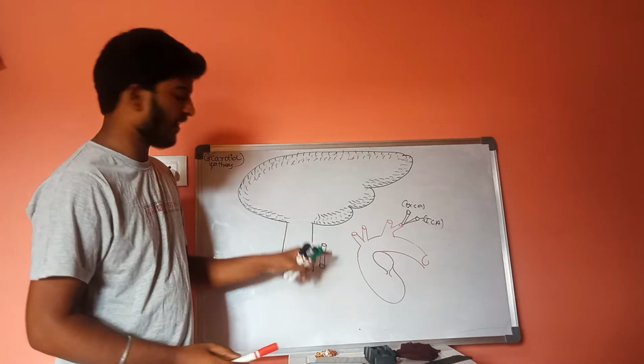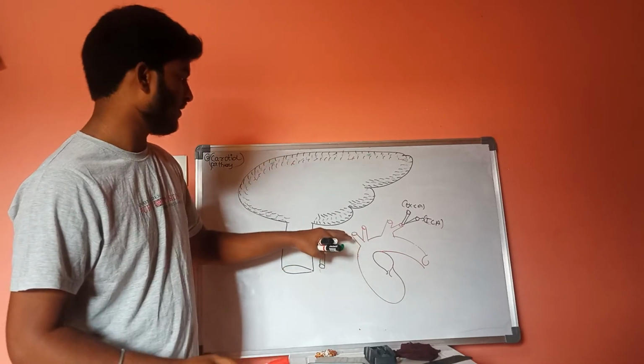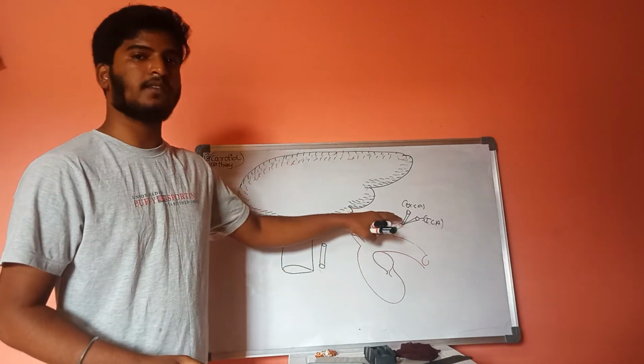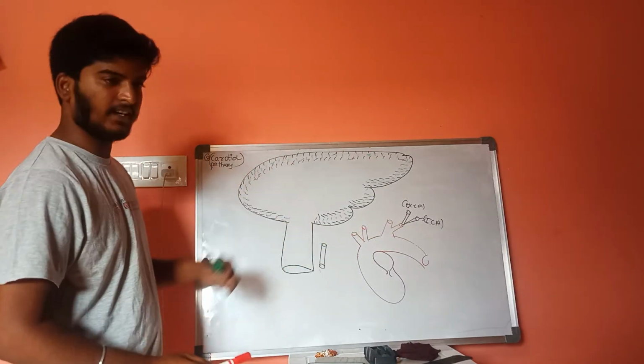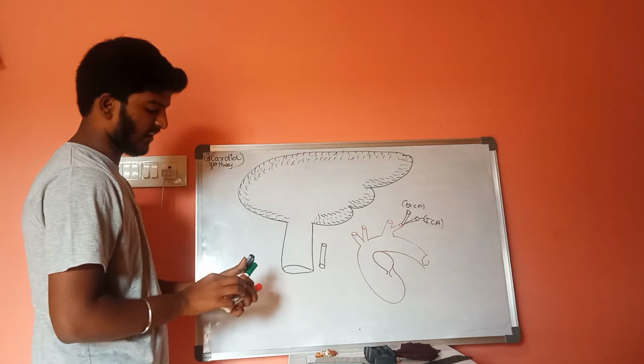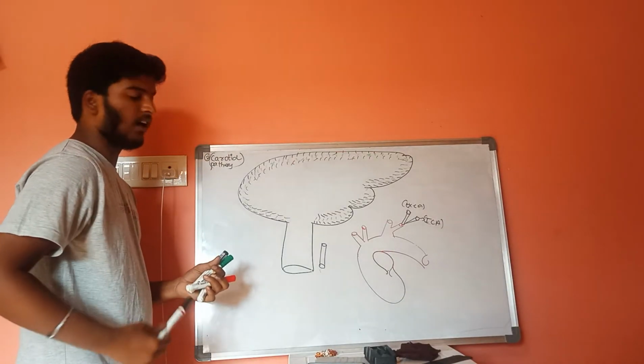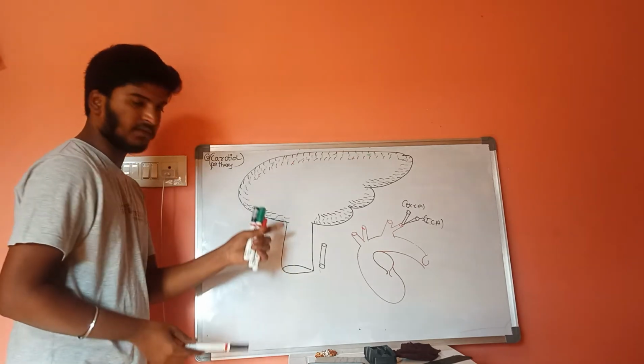this internal carotid artery cannot directly enter into the layers of this central nervous system or skull, and there is a special type of canal which is present on the outermost layer of this skull.